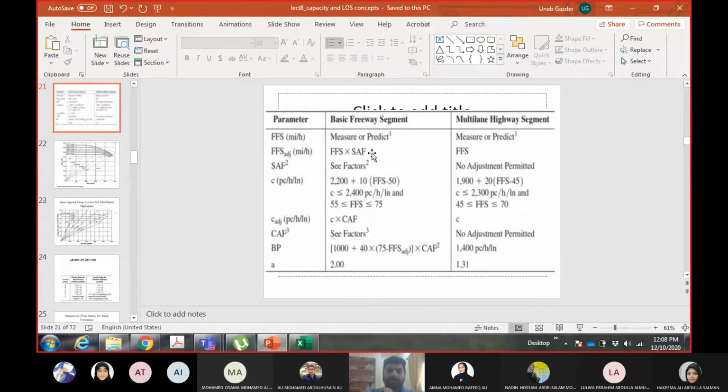You can see in this table for freeways, adjustment factors are mentioned, but in the question they did not tell me if they have a work zone or incident or bad weather or if the driver population is unfamiliar. So normal conditions mean you don't have any adjustment factors.